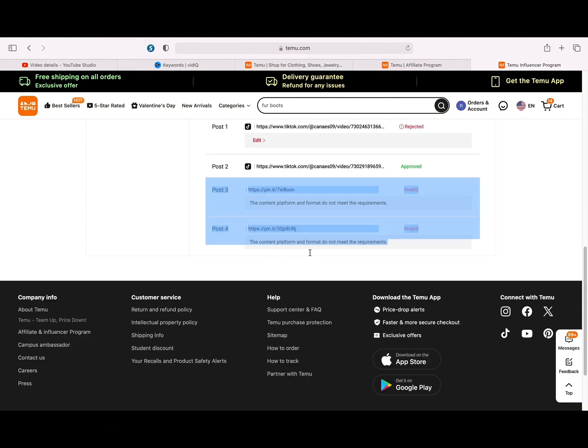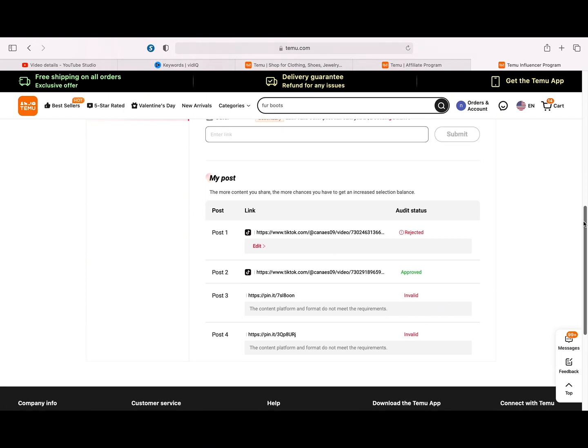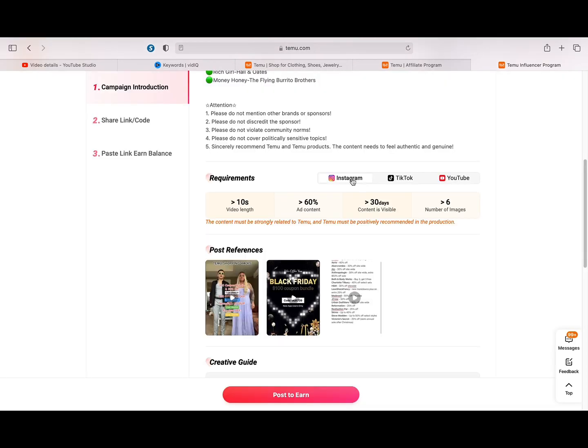Three, the format and platform of your post do not meet the requirements. Every platform has its own format, so make sure you always post on the right platform. For instance, Pinterest is not an approved platform to post paid Temu videos.